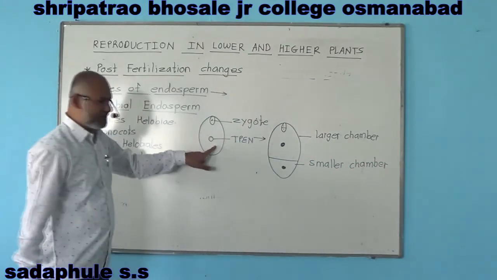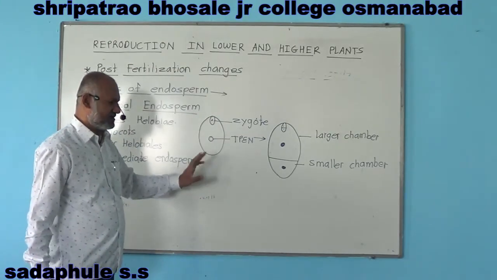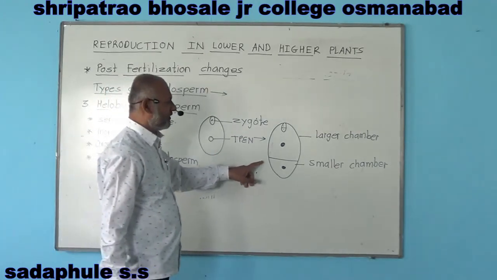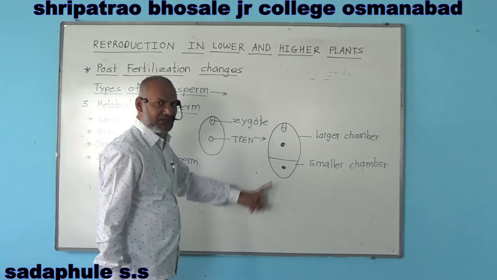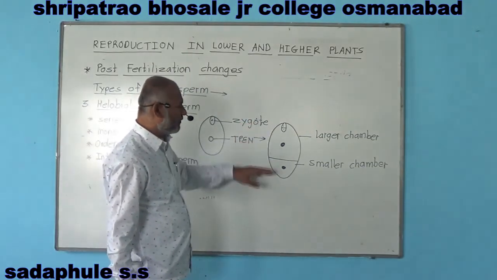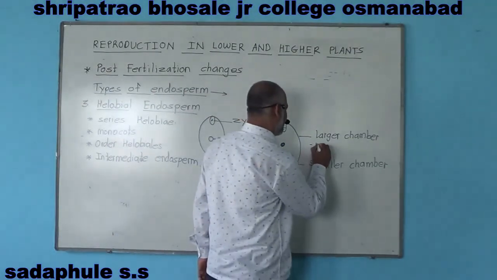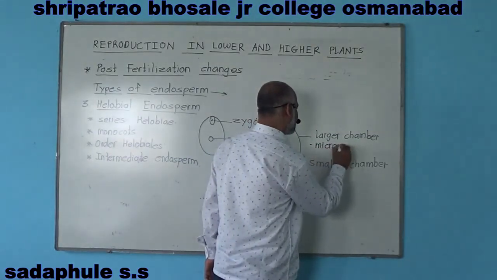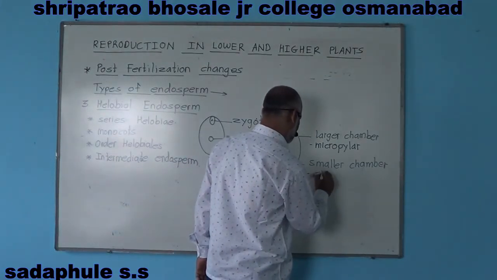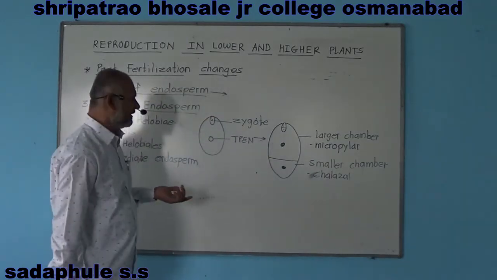Okay. The triploid primary endosperm nucleus divides by mitosis, which involves karyokinesis and cytokinesis. Due to cytokinesis, there is formation of wall, and this wall formation divides this chamber into two parts, that is the smaller chamber and the larger chamber. This larger chamber is the micropylar chamber, while the smaller chamber is the chalazal chamber. Now what happens?